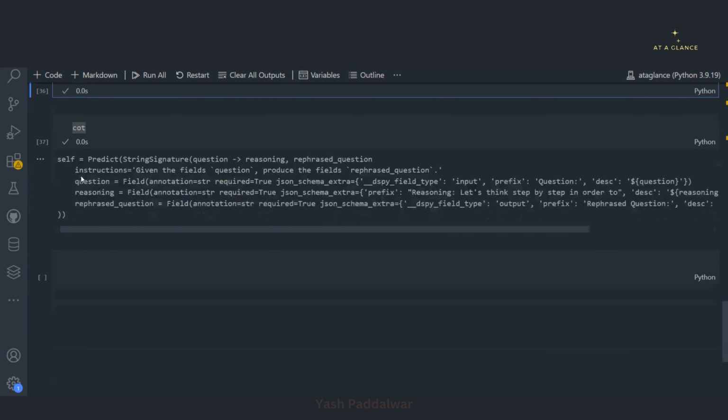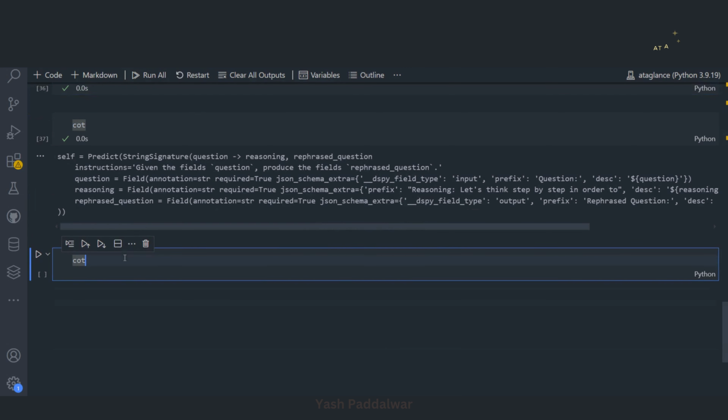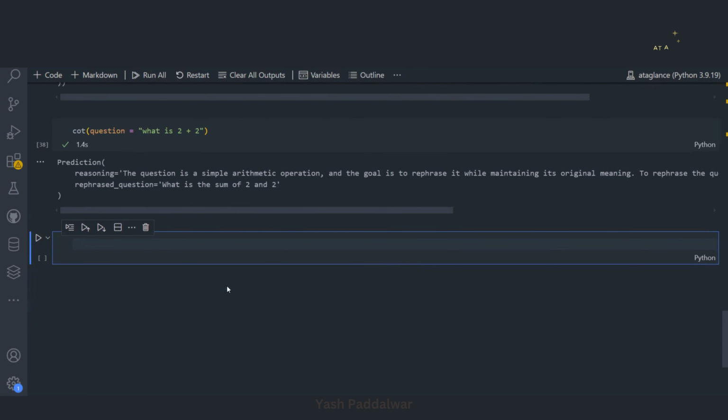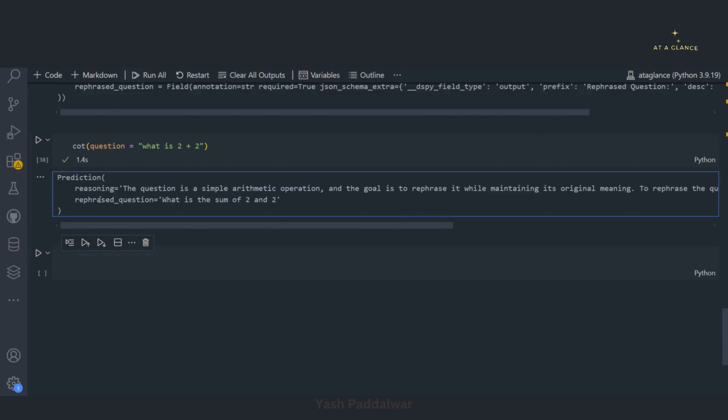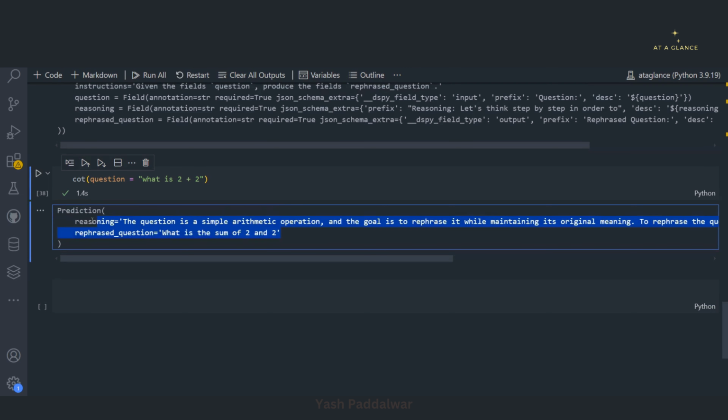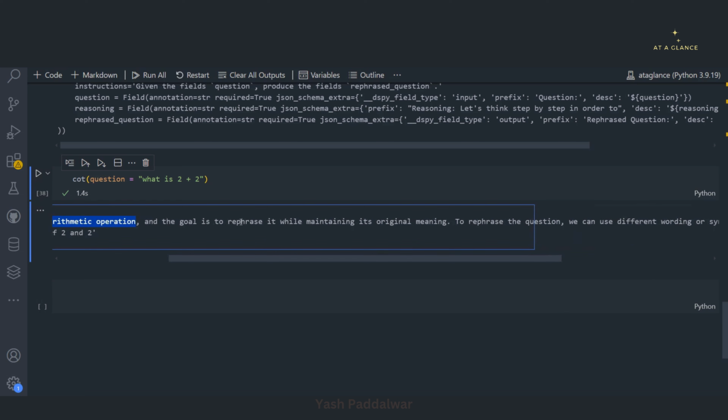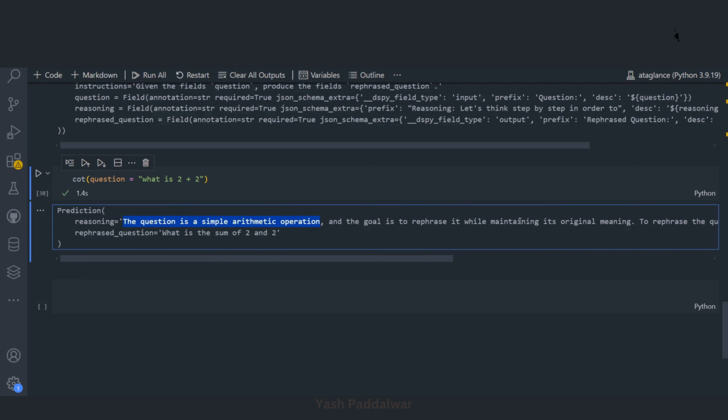Now let's try to check how it works. So we'll define a question inside it. Let's say the question is, what is 2 plus 2? Now you can see what response we are getting. The rephrased question for this is, what is the sum of 2 and 2? It works properly here. Next, along with this rephrased question, we also get the reasoning as an output. The question is a simple arithmetic operation and the goal is to rephrase it while maintaining the original query, and so on. You can see how wonderfully it works. We don't have to define any instruction, only use the module, and that's it.